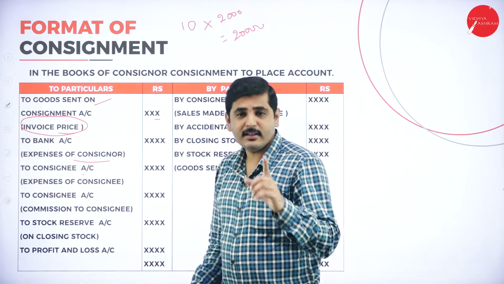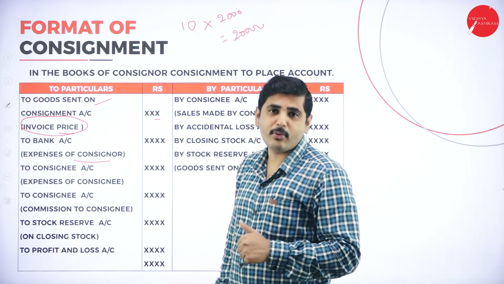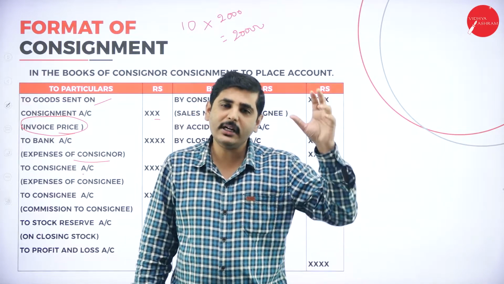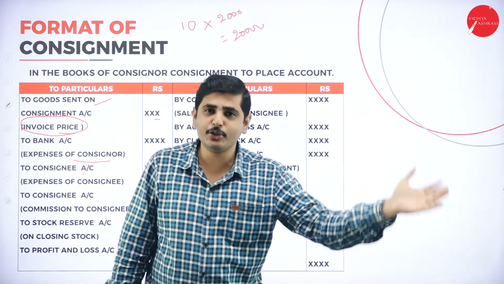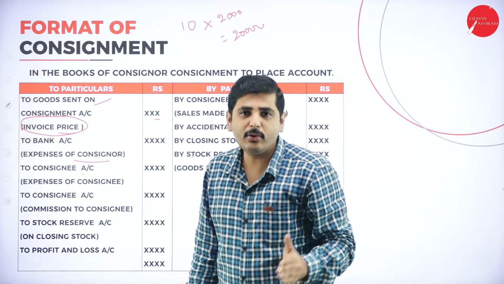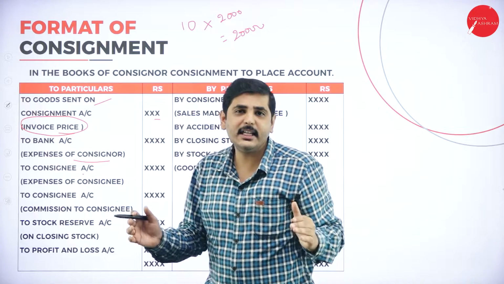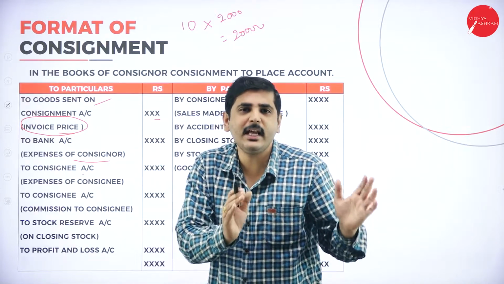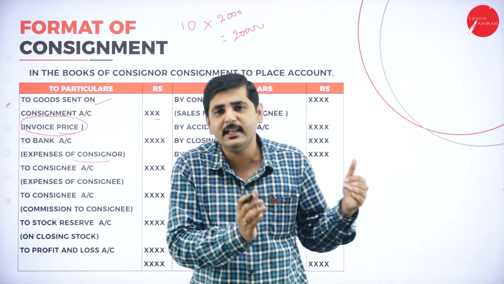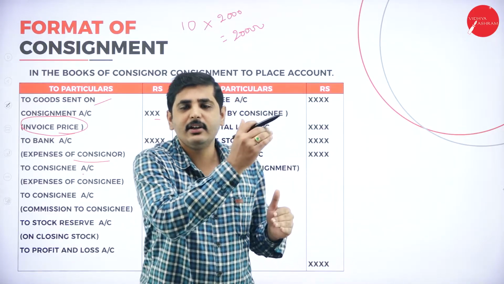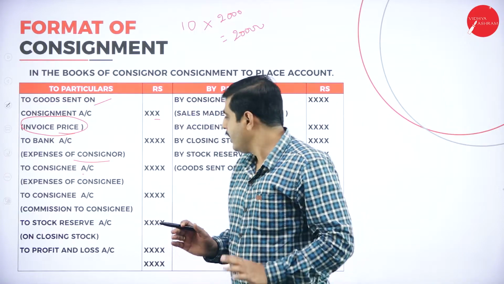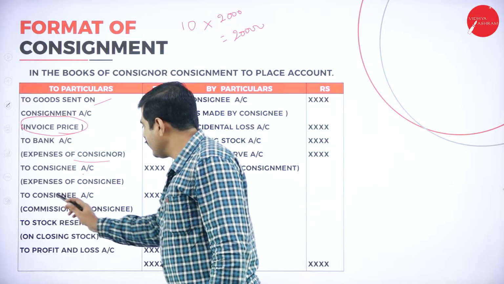Who has to bear? The consignor has to give back the amount. After selling all the products, the amount the consignee got has to be sent to the bank account of the consignor. While sending the amount to the consignor, the consignee will deduct whatever expenses he met, and the remaining amount he will pay to the consignor. So here, consignee.